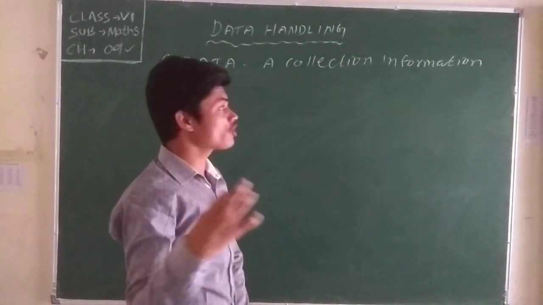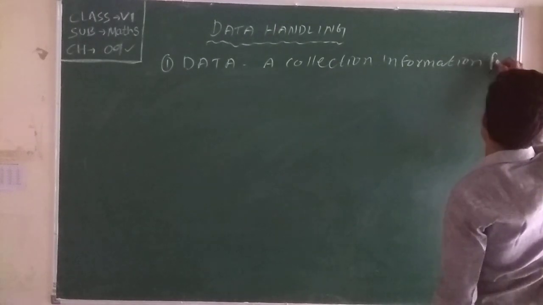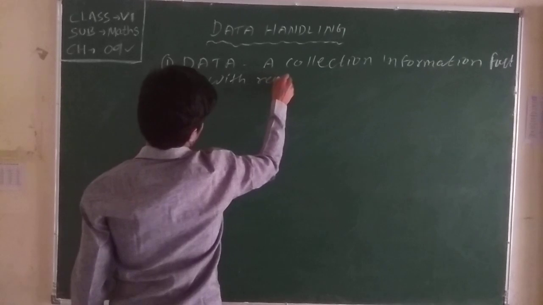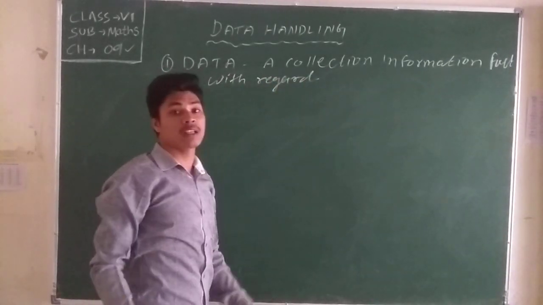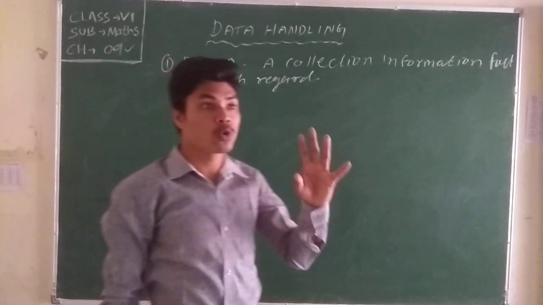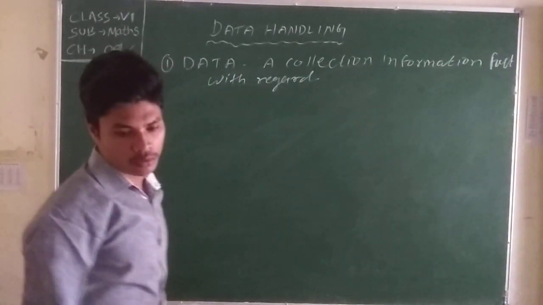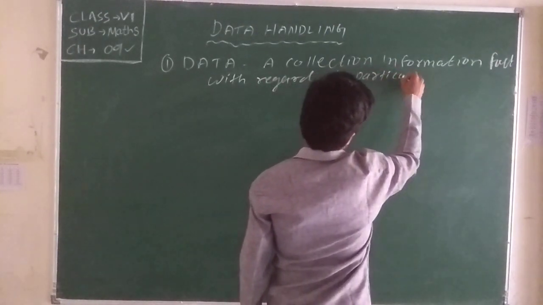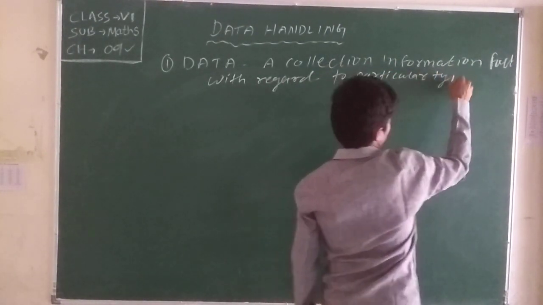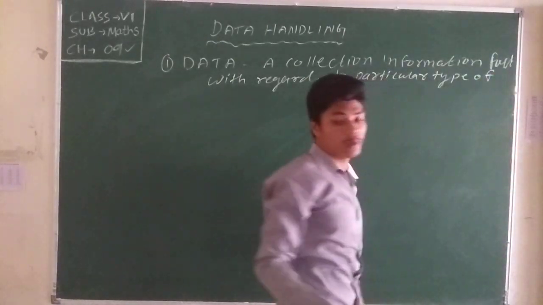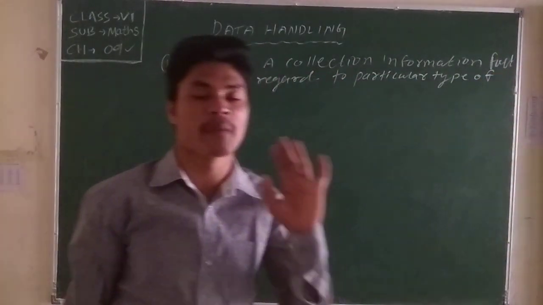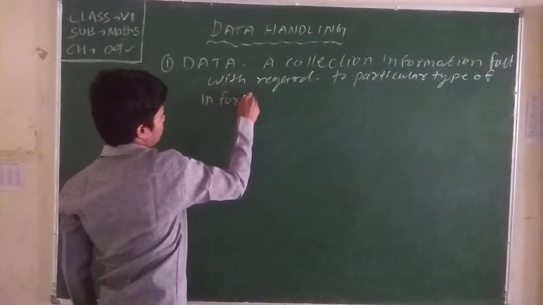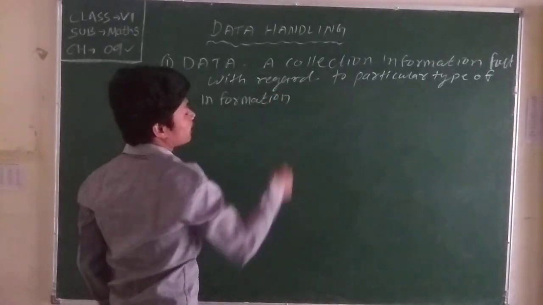That is fact, not false. Fact means the collection is true, not false. It is about a particular type of information, any type of particular information.